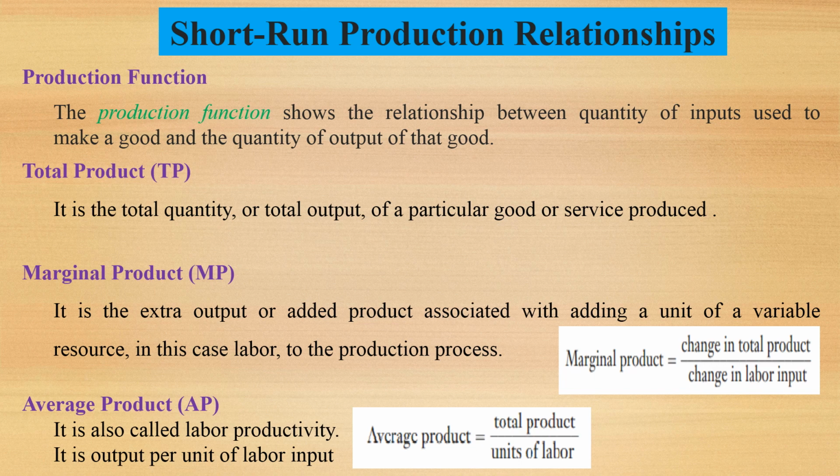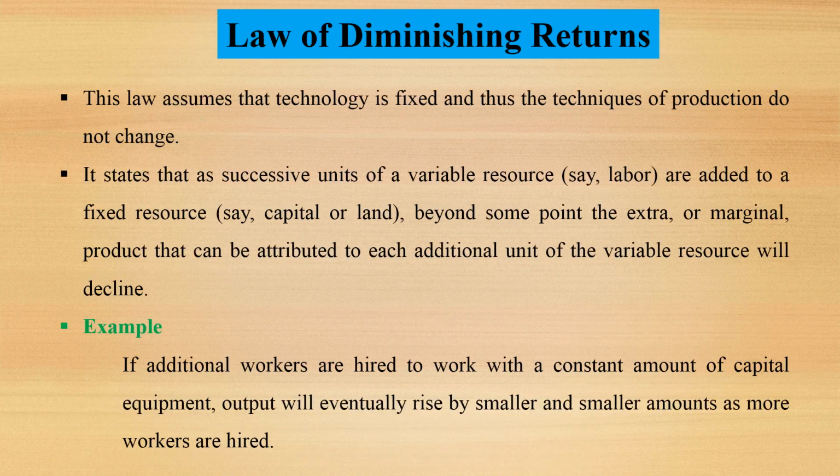Marginal product is equal to change in total product divided by change in labor input. Average product, also called labor productivity, is the output per unit of labor. Average product is equal to total product divided by units of labor.